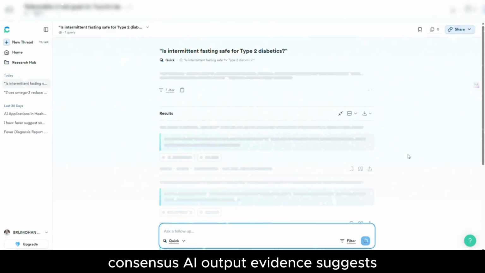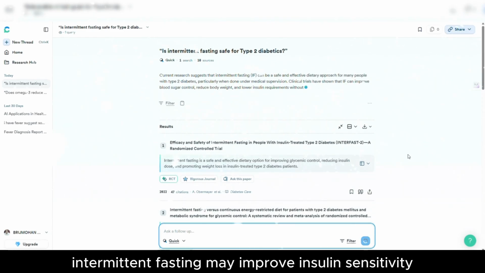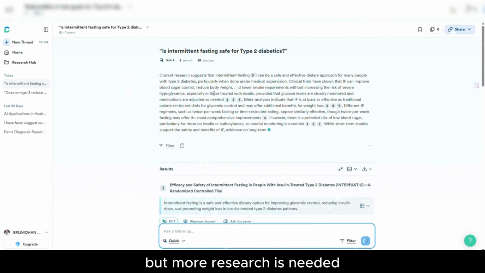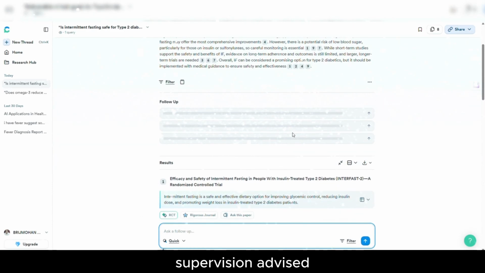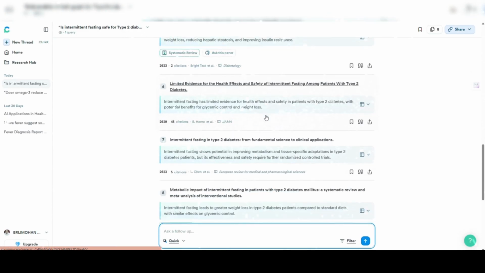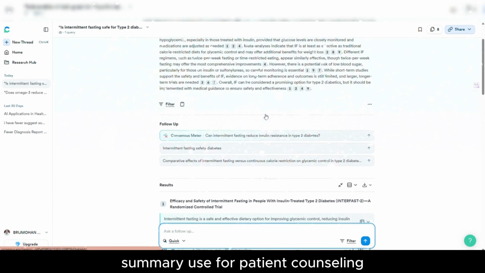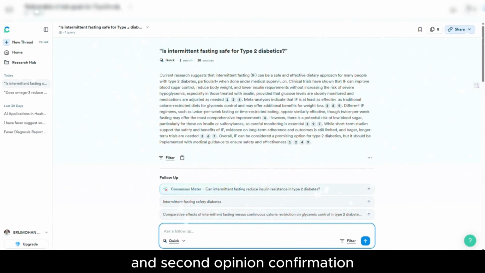Consensus AI output: evidence suggests intermittent fasting may improve insulin sensitivity, but more research is needed. Supervision advised. Links to recent trials and ADA guidelines. A balanced, evidence-based summary, useful for patient counseling and second opinion confirmation.